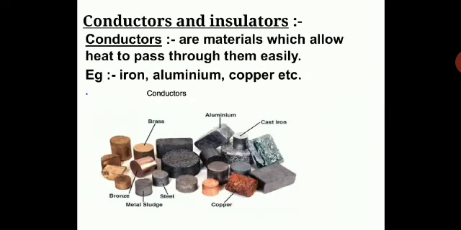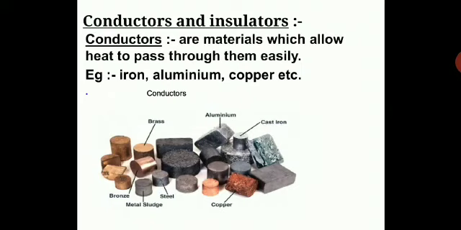So now what are conductors and insulators? We have seen conductors are materials which allow heat to pass through them easily. Here we have examples: iron, aluminum, copper, etc. All metals, or almost all metals, conduct heat. Here you have a picture of brass, aluminum, cast iron, copper, steel and bronze. So all these are good conductors of heat.